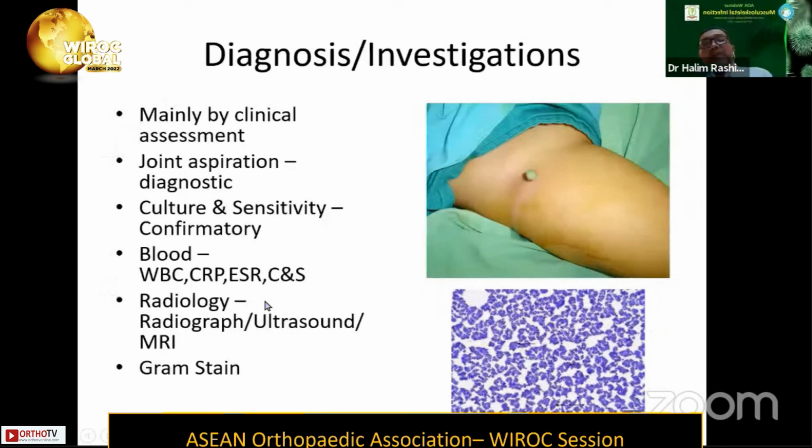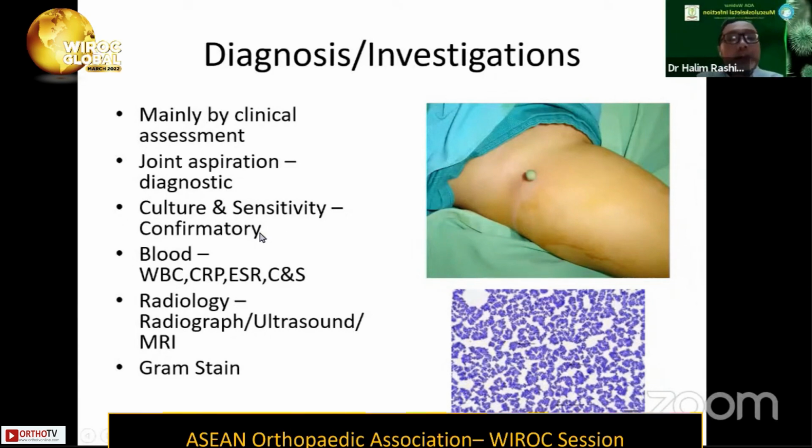When we talk about diagnosis as well as investigation in septic arthritis, it should be diagnosed mainly by clinical assessment. Septic arthritis must be diagnosed through clinical assessment. If we perform joint aspiration, that will be diagnostic, and by sending the aspirated fluid for culture and sensitivity, that will be confirmatory for what type of organism we are dealing with. On top of that, we may do blood investigations, looking for raised white blood cell count, raised CRP, the inflammatory markers, ESR, as well as sending the blood for culture and sensitivity.